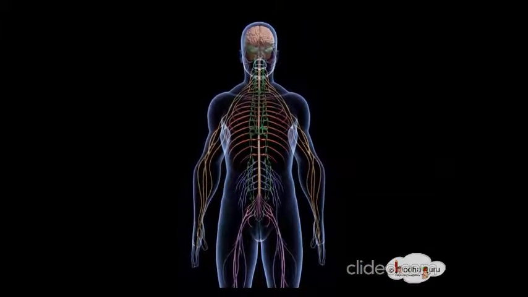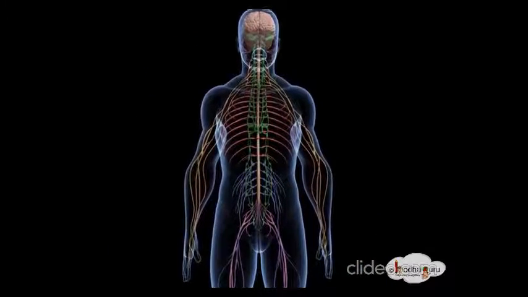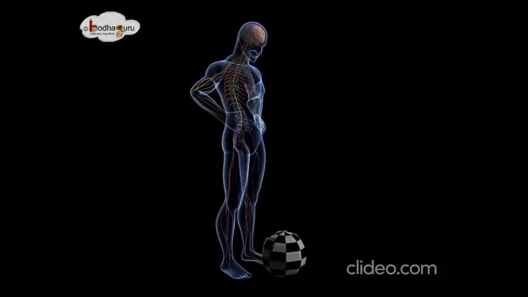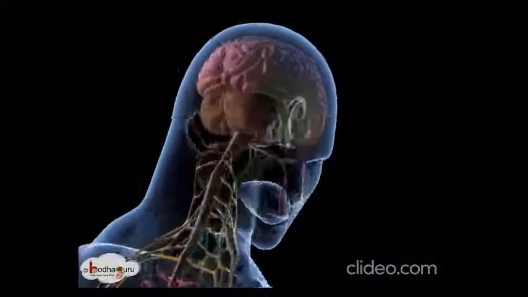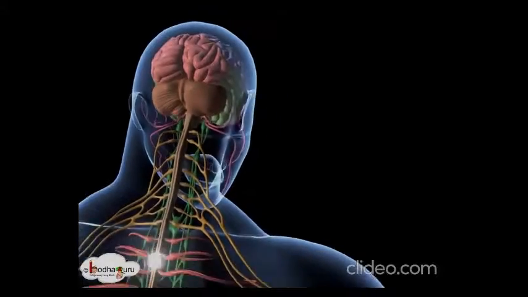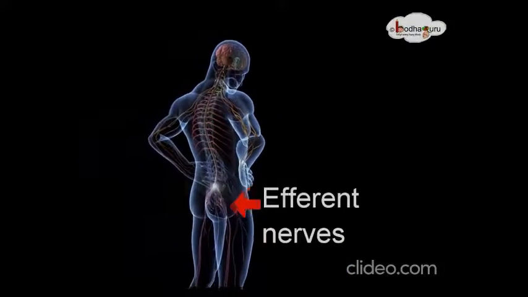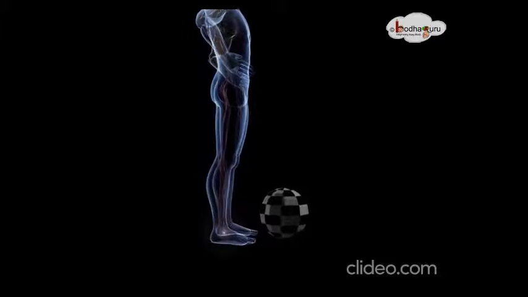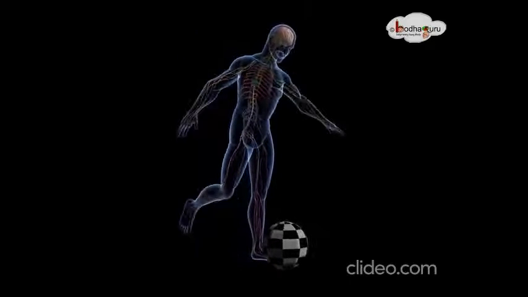If something happens that requires taking action, for example, if you are playing football, then the central nervous system receives nervous messages from the sense organs. It analyzes it, then it generates a response which is carried to the muscle of the leg through nerves. As a result, you will kick the ball.